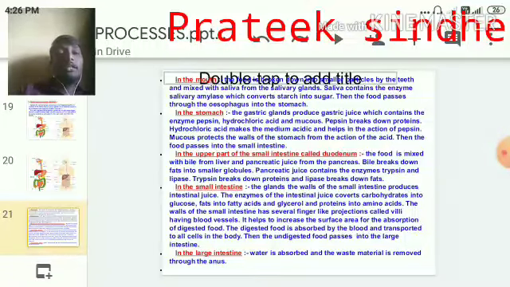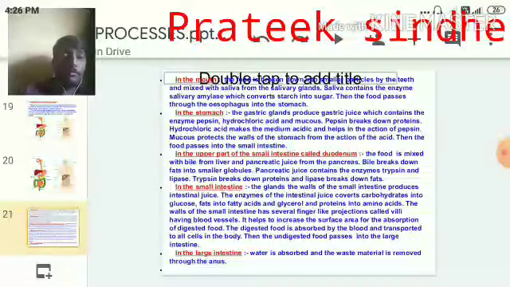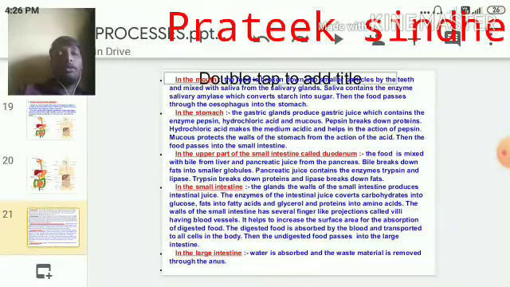Very important: two questions will arise. What is the role of bile juice? First, what the bile juice will do, we are going to see now. As soon as the food enters the small intestine, the upper part called the duodenum, bile juice is released from the liver, the biggest gland, and that bile juice will act on the fats.